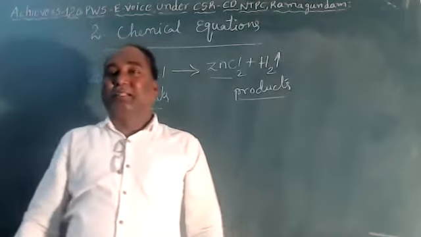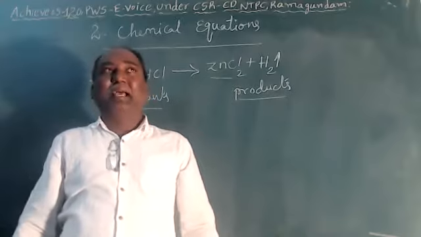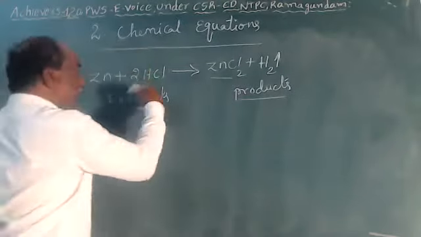What is meant by reactant, children? We can see it from the symbol.